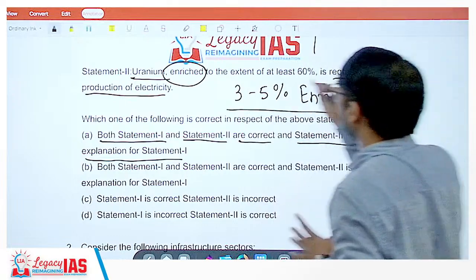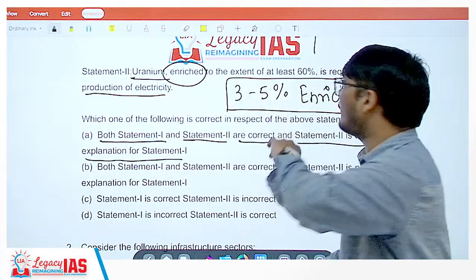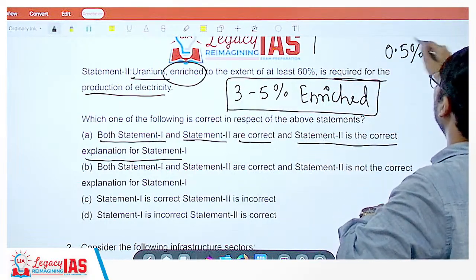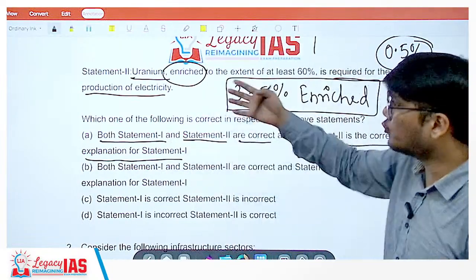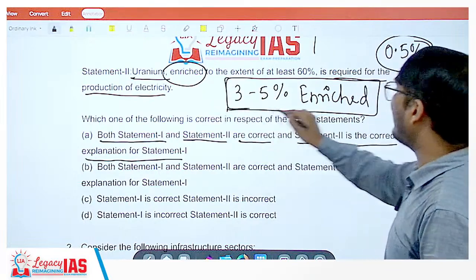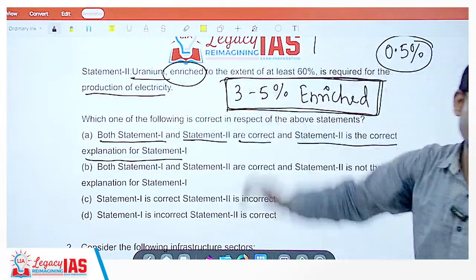3 to 5%. Generally, the majority of India's stock of uranium is only 0.5% enriched. Since it's only 0.5% enriched, it's difficult for us to use that, because uranium enriched up to 3 to 5% is required for the production of electricity.